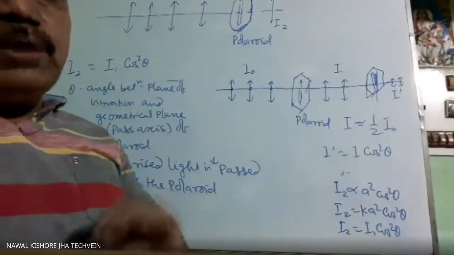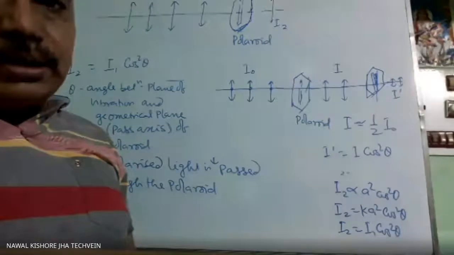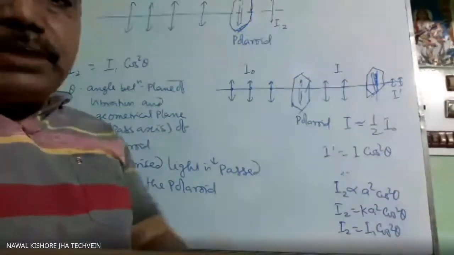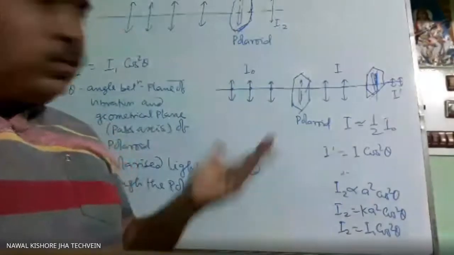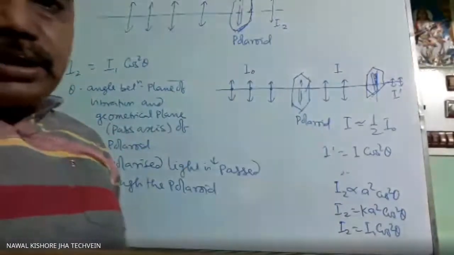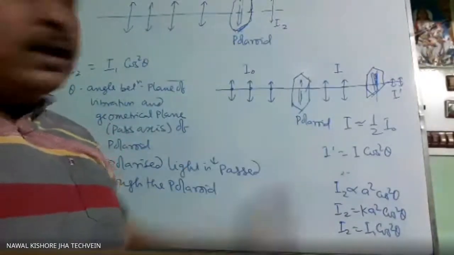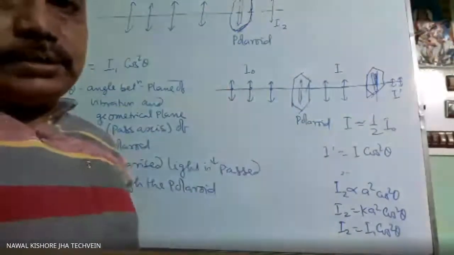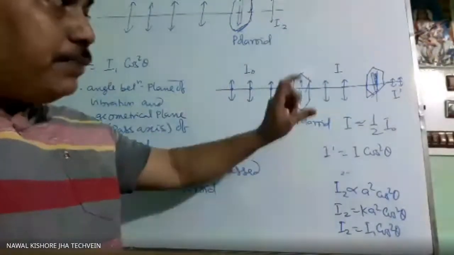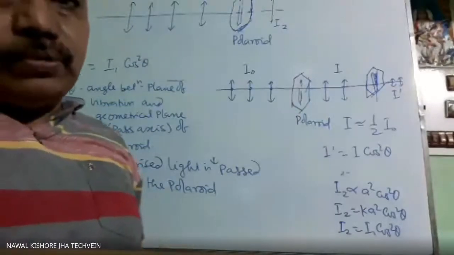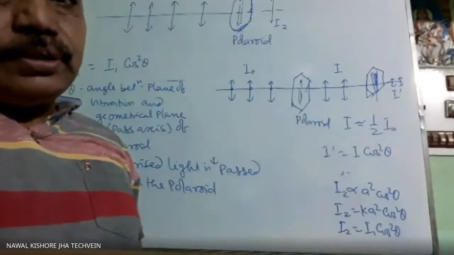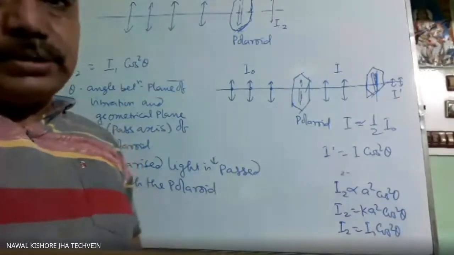If there is no effect on the intensity of light, that means the intensity is always 50% of the original one, so there will be no variation in the intensity. The given light is unpolarized. If there is variation of the intensity, but we are not getting zero, then it is partially polarized.